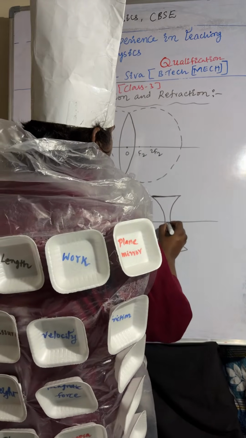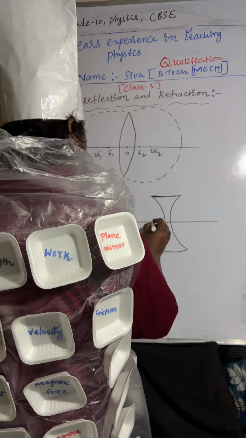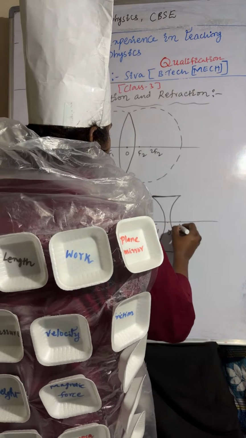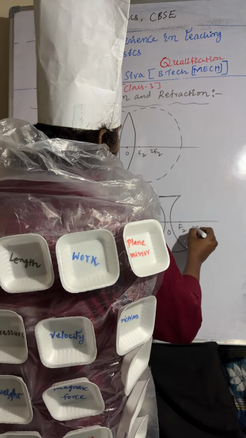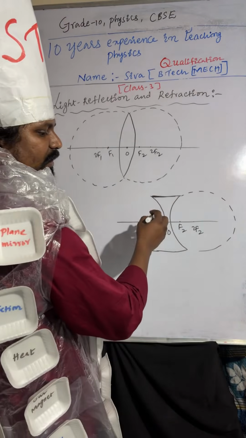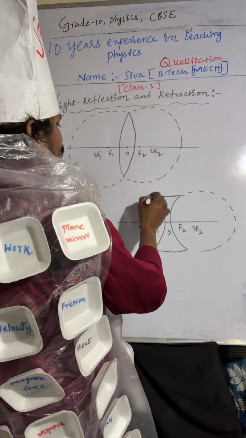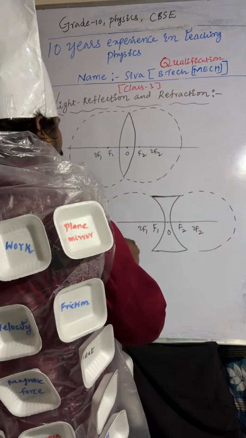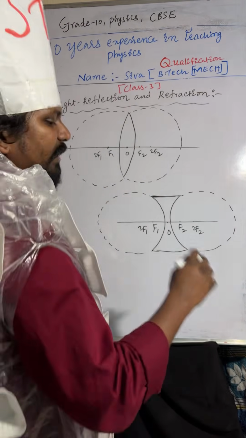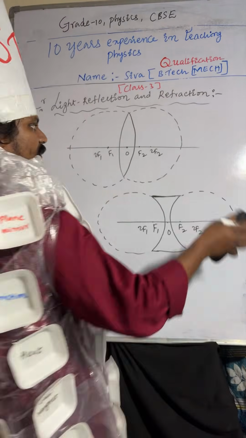Optic center, F1, 2F1, F2, 2F2. Here I am taking this side, and this side also I am considering. F1 to F1, F2 to F2. Convex lens and concave lens.